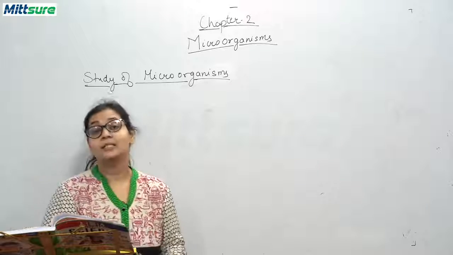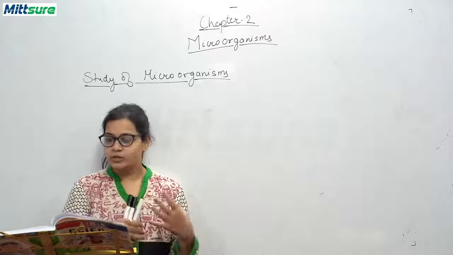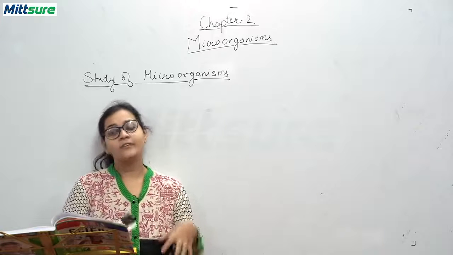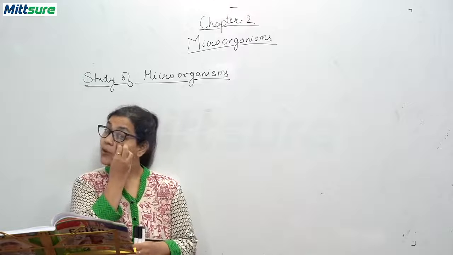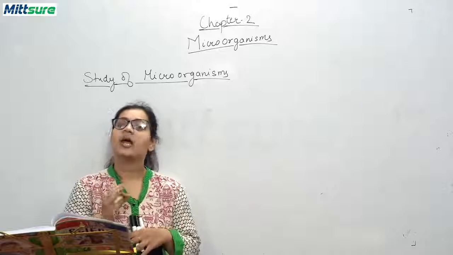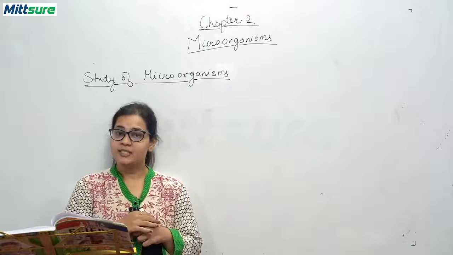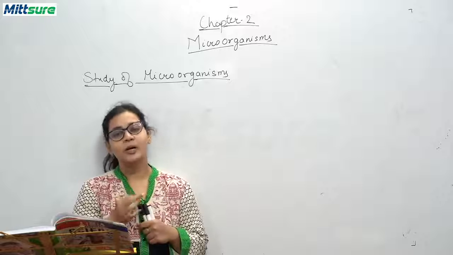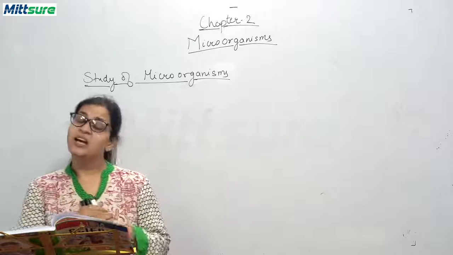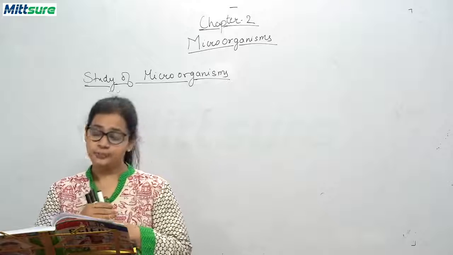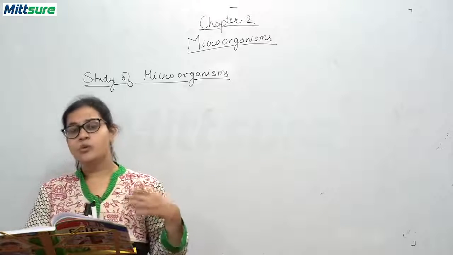Next scientist is W.M. Stanley. He first isolated tobacco mosaic virus in crystalline form. Okay, he discovered a virus called tobacco mosaic virus in crystalline form. Next is Edward Jenner. He played a major role in vaccination.